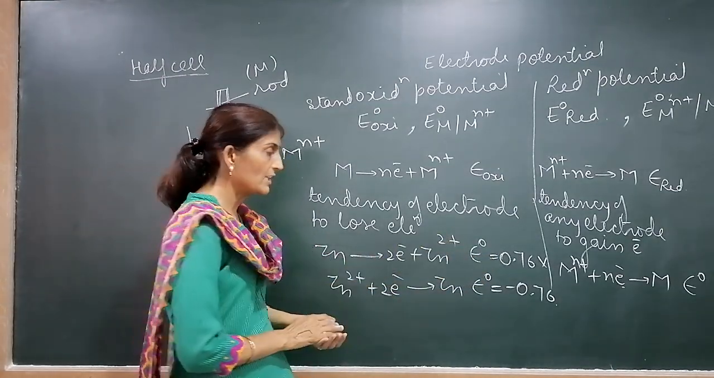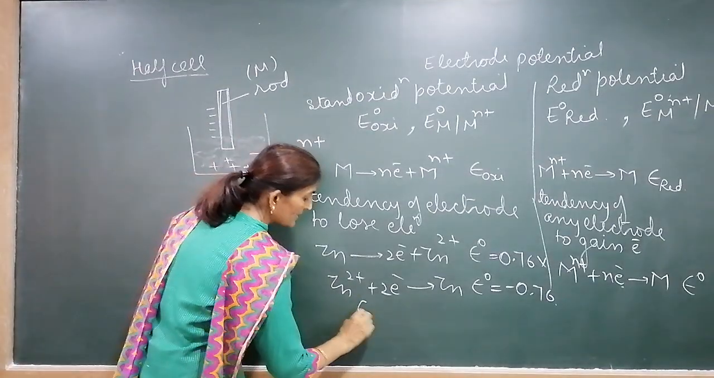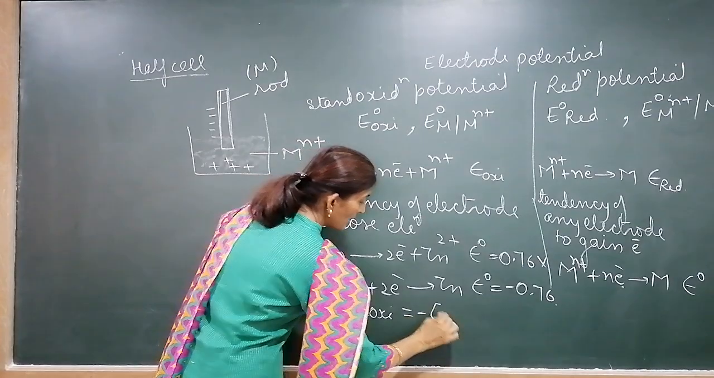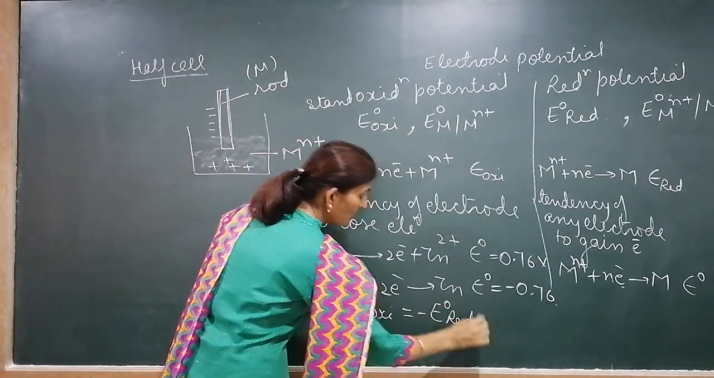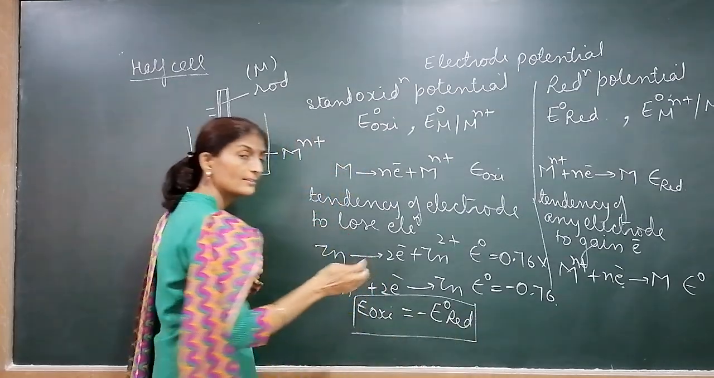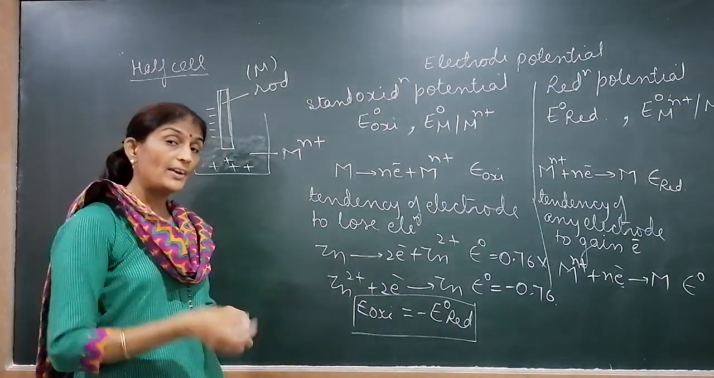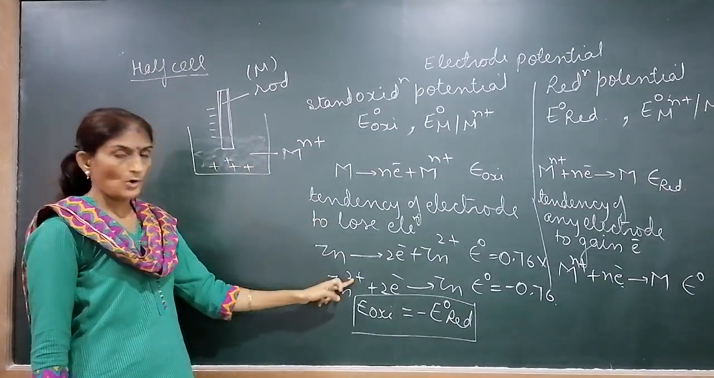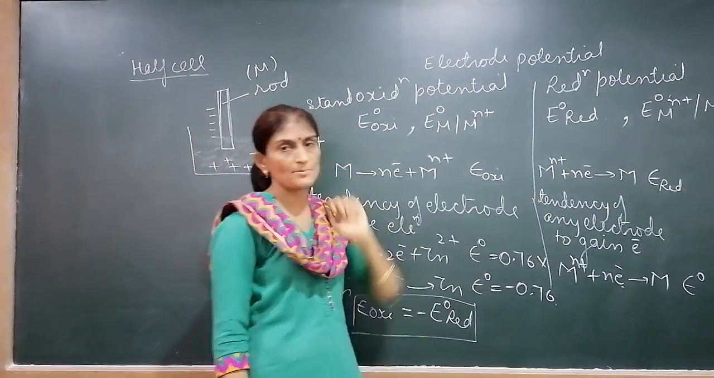What is the relation between the two? Oxidation potential is equal to reduction potential. The value is the same, the magnitude is the same, but the sign will be different. Every half cell has two types of potential: oxidation potential as well as reduction potential.